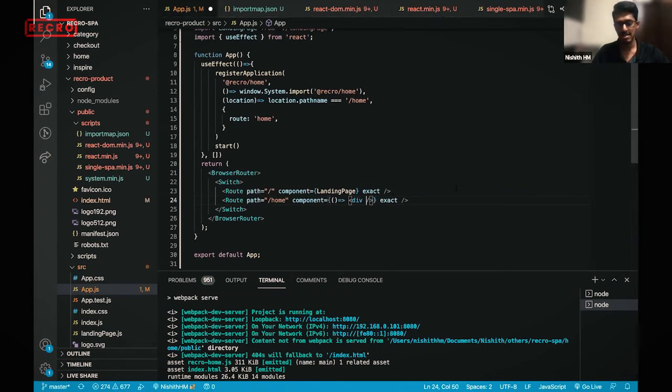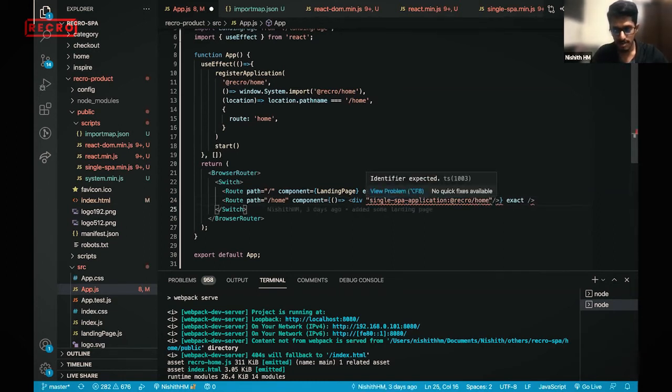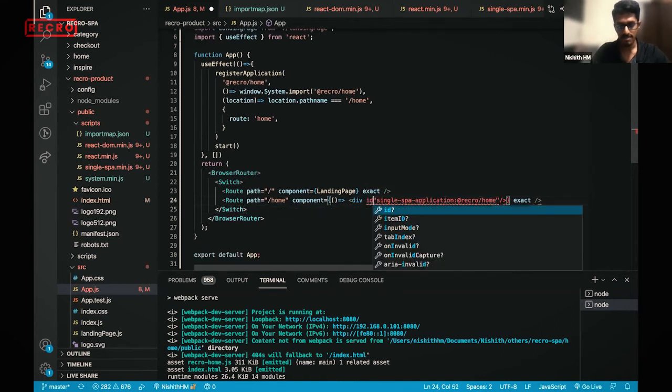The first thing is the framework name, single spa, and it's an application, right? We are not loading a parcel, so it's an application. And what is the application? It's Recro Home, and it should be an ID.